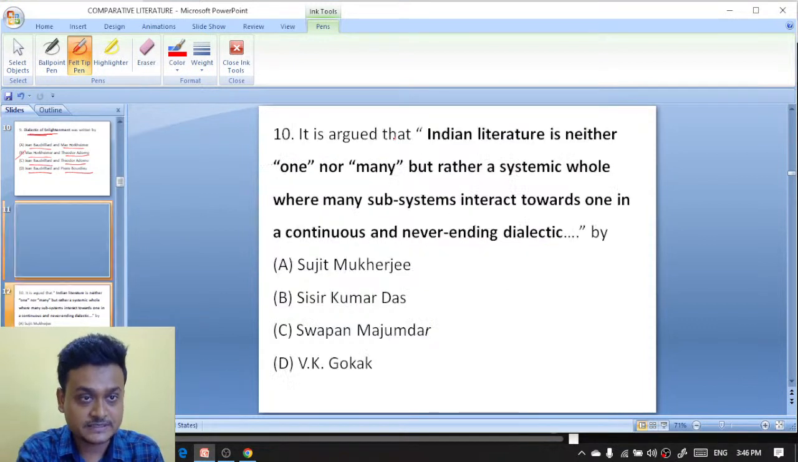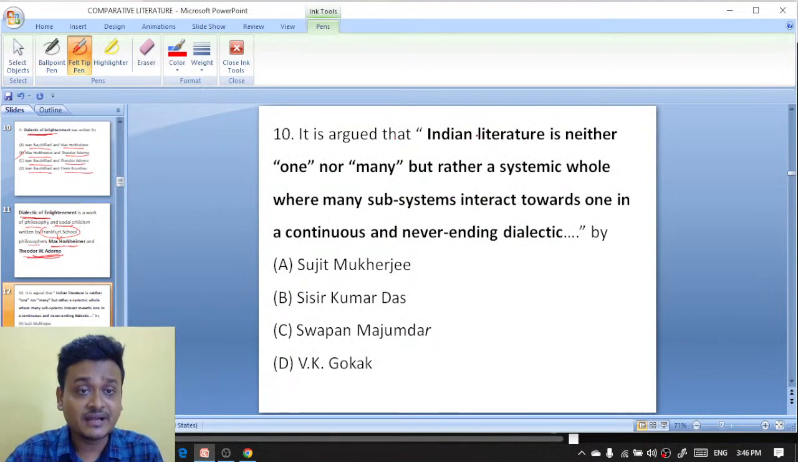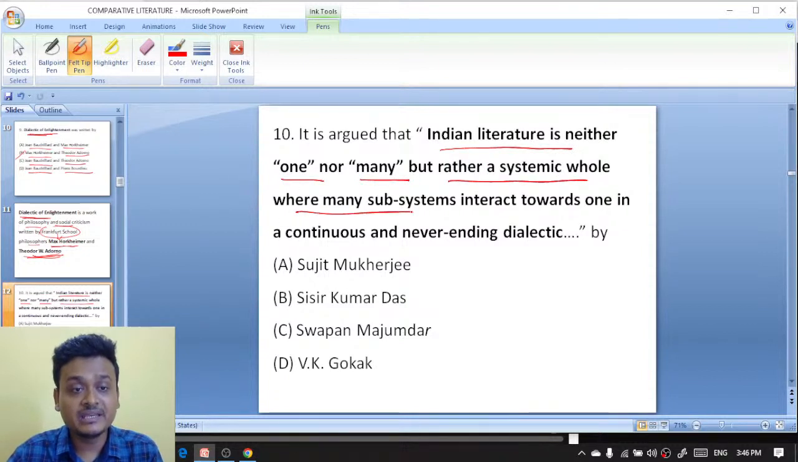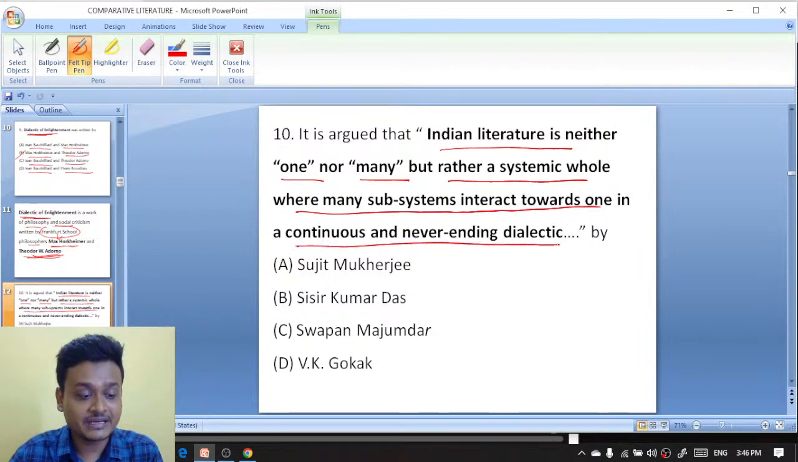Okay. Next question. It is argued that Indian literature is neither one nor many, but rather a systematic whole where many subsystems interact towards one in a continuous and never-ending dialect. What did it say? It says that Indian literature is neither one nor many, but rather a systematic whole, where many subsystems interact towards one in a continuous and never-ending dialect.